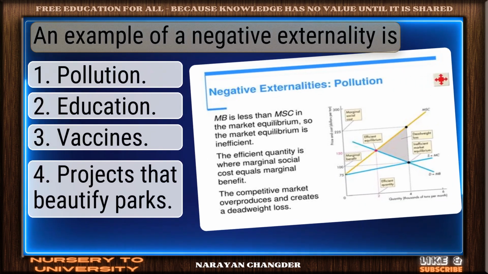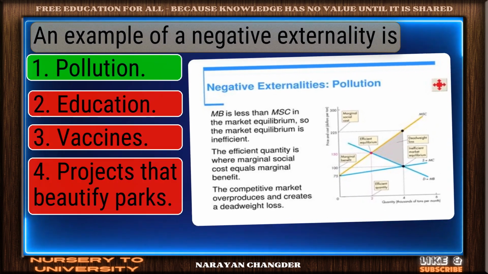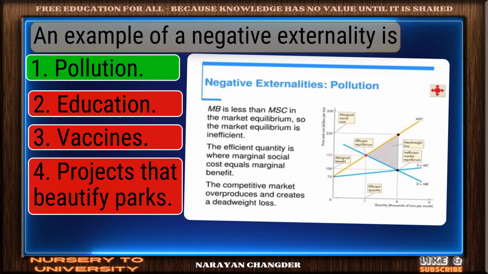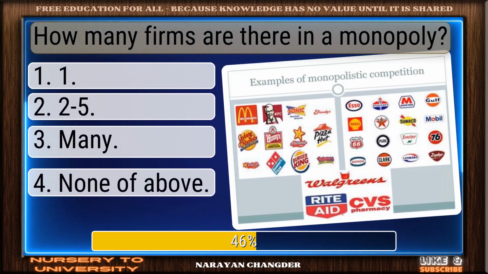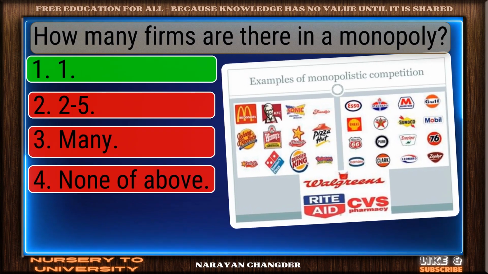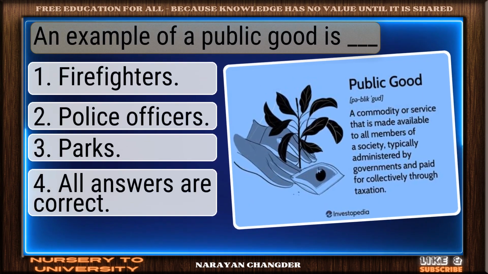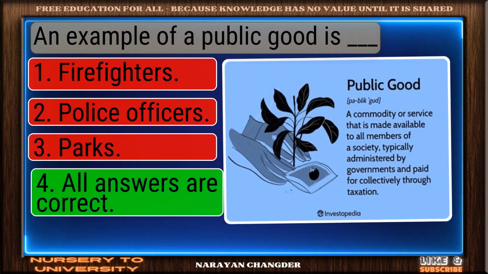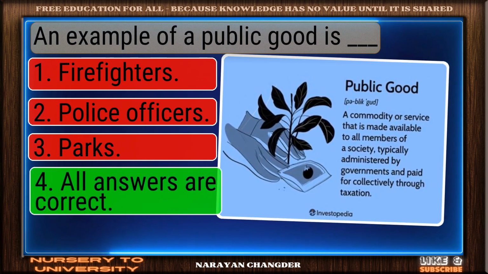An example of a negative externality is dash. Right choice. Pollution is the best answer. How many firms are there in a monopoly? Exactly. One makes sense and it is right choice. An example of a public good is dash. Excellent. All answers are correct is a brilliant choice.